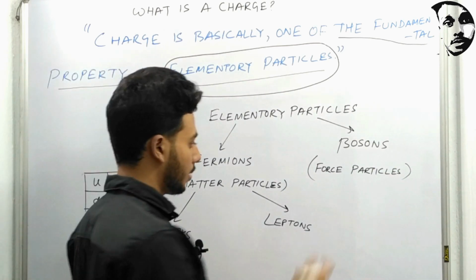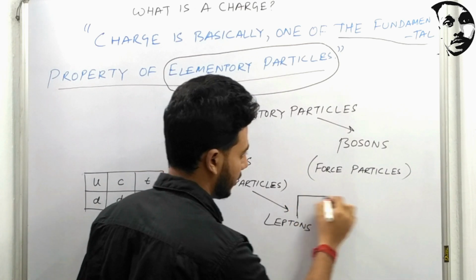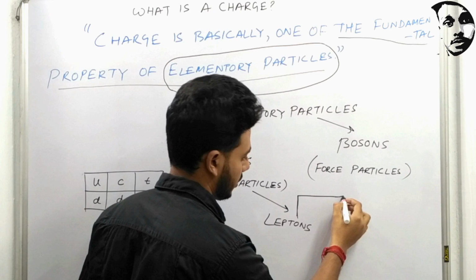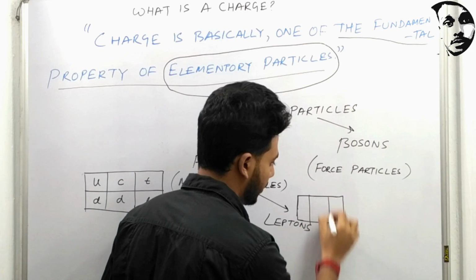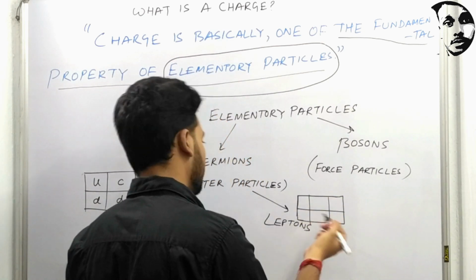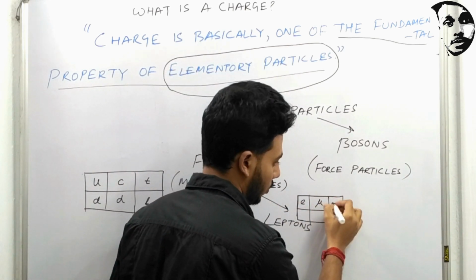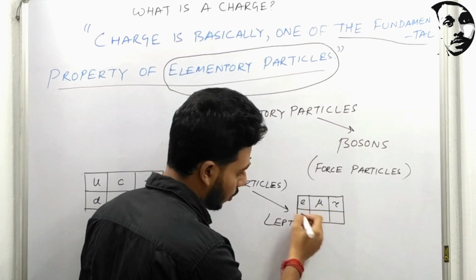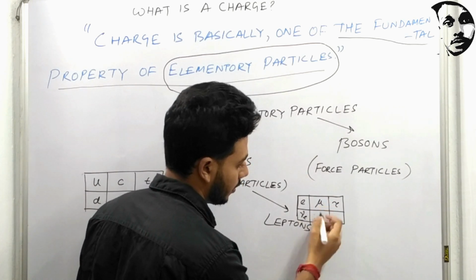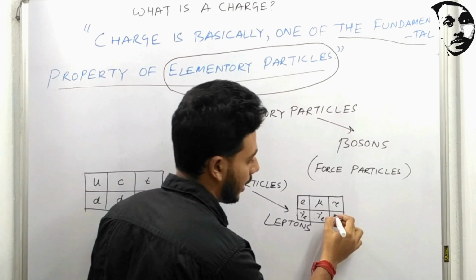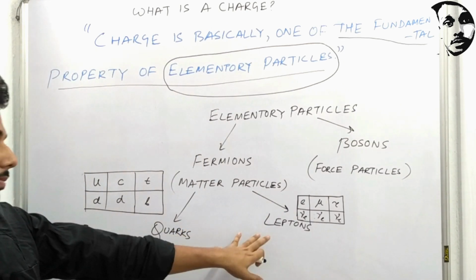So now we are discussing the lepton category. Okay, so I'm just writing this lepton category right here. There are 6 leptons in this whole universe. So what are these? The 6 leptons are electron, our old friend, muon, a new thing, and tau, which I presume is also a new thing. Followed by the electron neutrino, muon neutrino, and the tau neutrino. There are 6 particles.